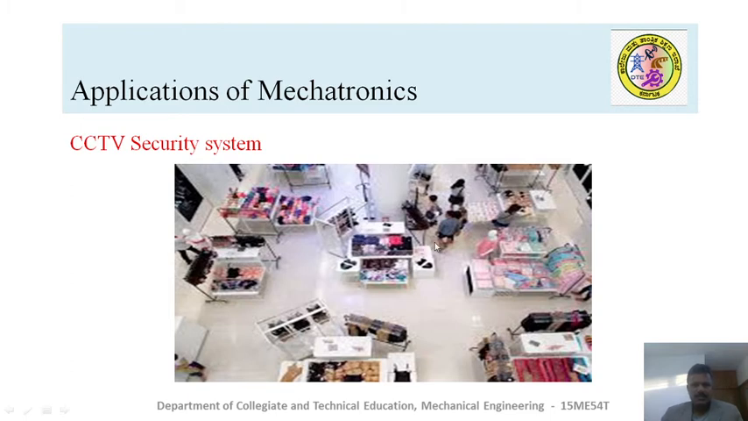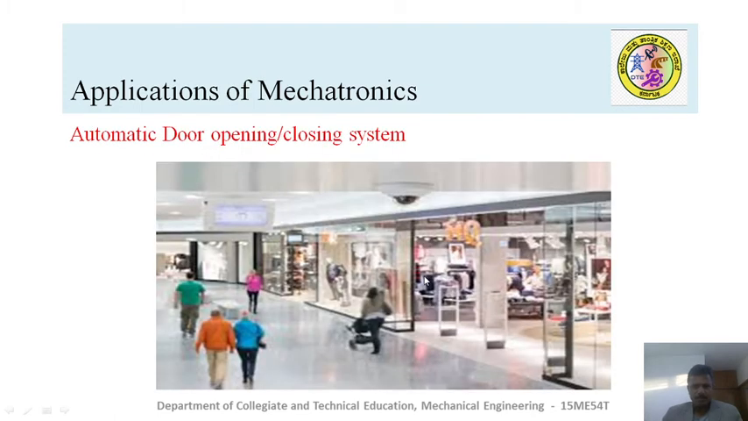This is another security system made using mechatronic systems. A number of CCTV cameras are used at different places. The cameras capture the movements of persons. From this they are able to check the security failures and take corrective actions.